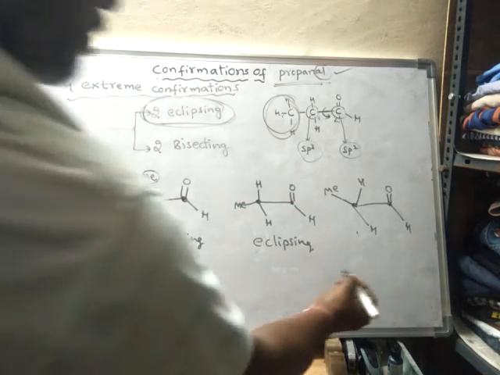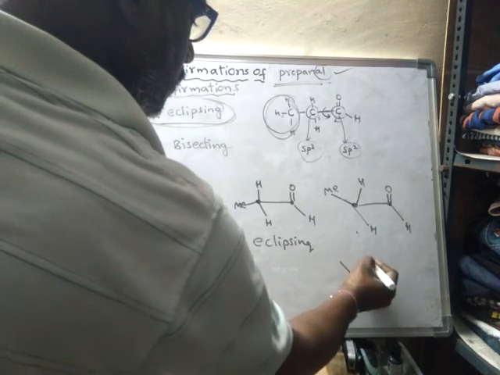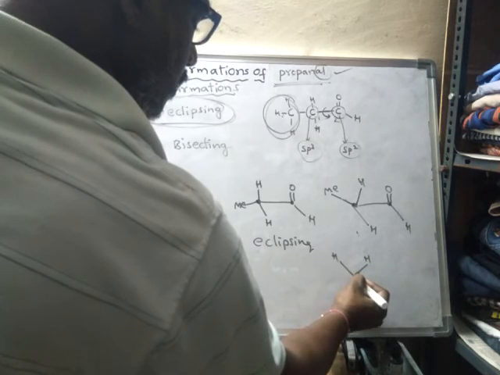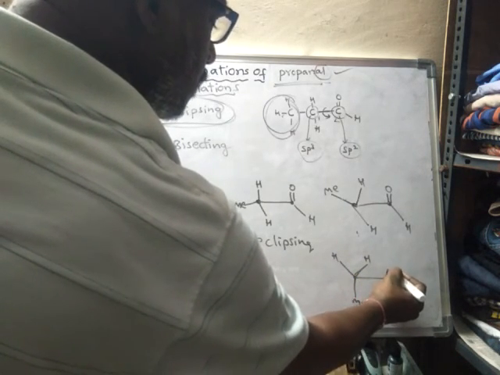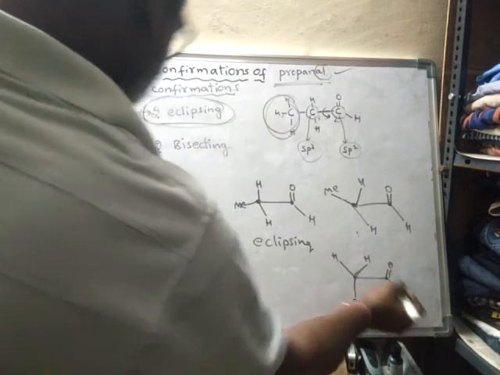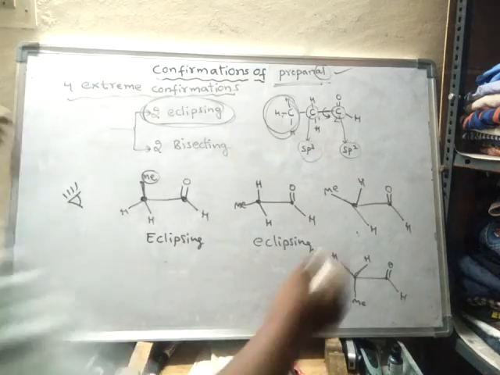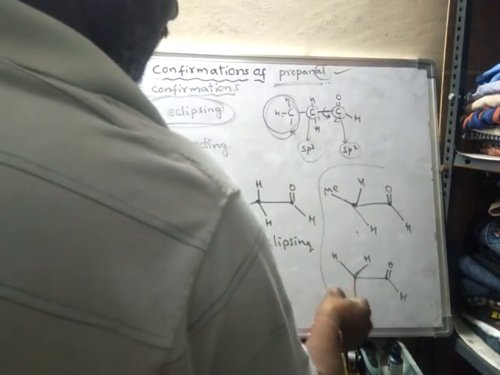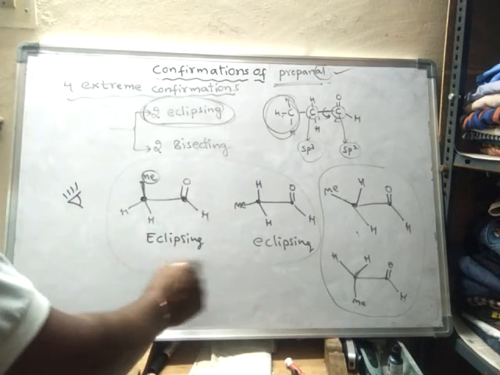Or else, between two hydrogens, this is the methyl group, this is oxygen, hydrogen. Okay, so like this. These two are said to be bisecting conformations, and these two are said to be eclipsing conformations.